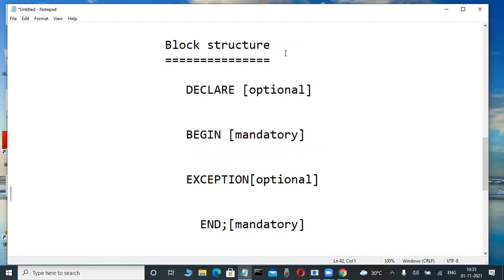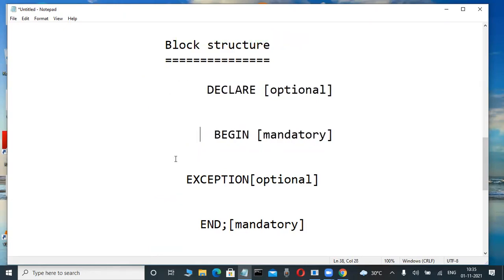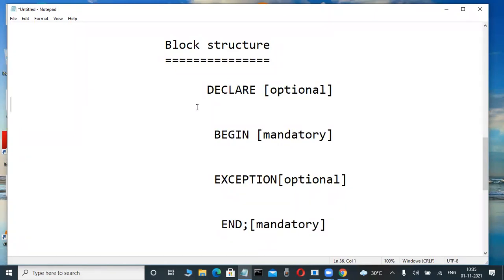Suppose, for example, anybody having idea of SQL basic knowledge? In that one, some concepts are there. Maybe in SQL, DDL, DML, TCL, DCL, some commands are there. Now, those commands, whether we are allowed to use or not allowed to use, I will tell you. In a declare section, we are using concepts same like procedural languages. Suppose C language, Java, .NET. In these types of languages, variables are there. Those variables we are declaring only.